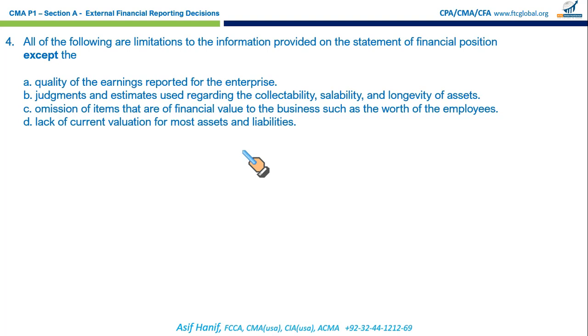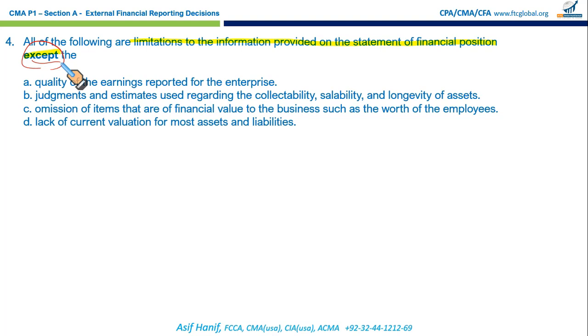All of the following are limitations to the information provided by the statement of financial position, except C. These are called negative questions. And these are the questions that many students get wrong. If you see the word least likely, if you see the word except, it means these are the negative questions which completely turn the question upside down, right?